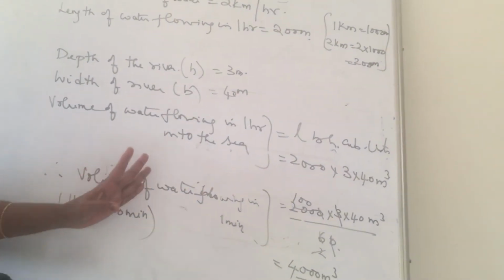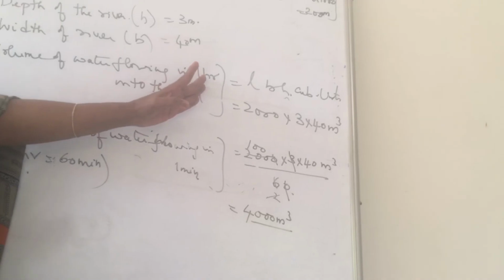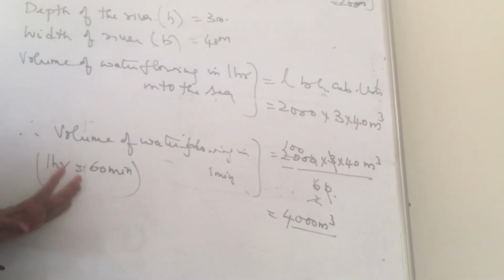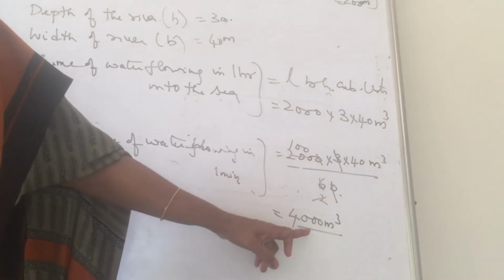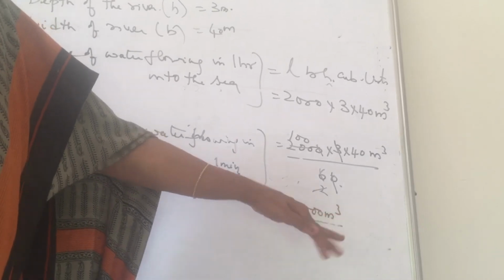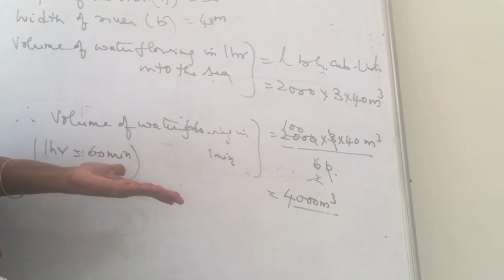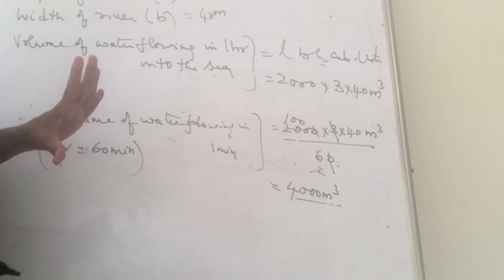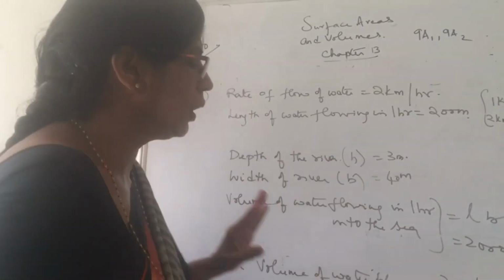And how much water is flowing in 1 minute? Hours to minutes. 1 hour is 60 minutes, so divide by 60. This is cubic meters. If you want to convert to liters, you're not asked capacity, you're asked how much water. Volume will always be in cubic meters.